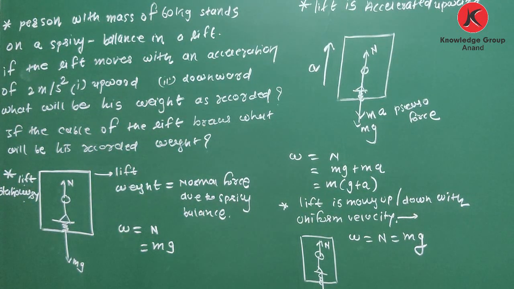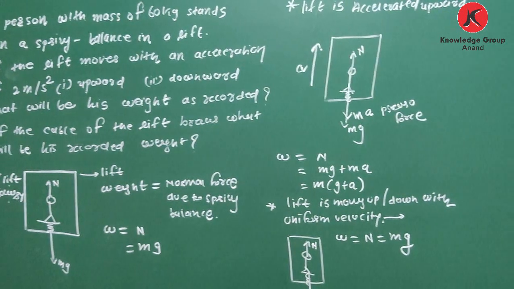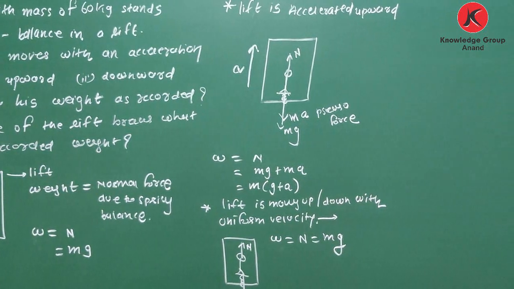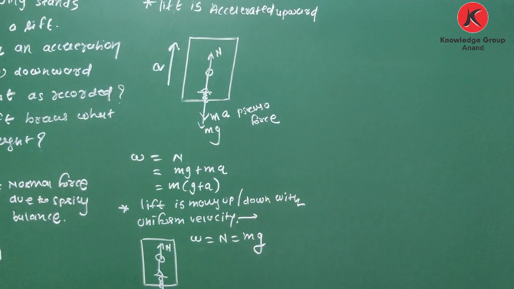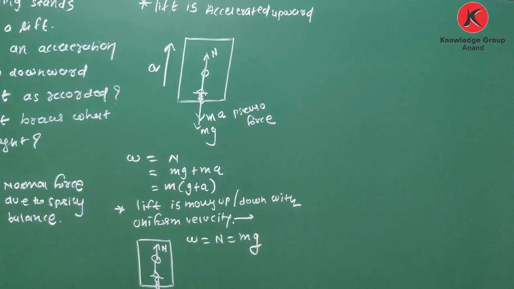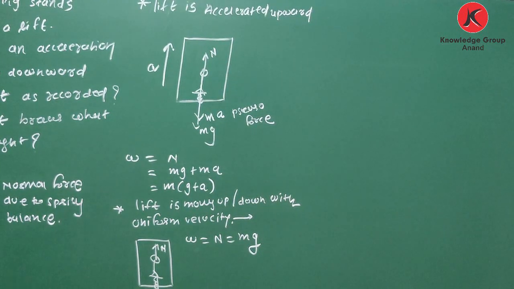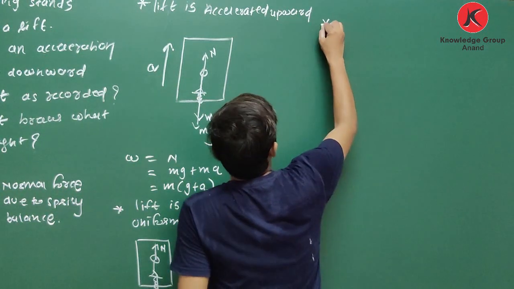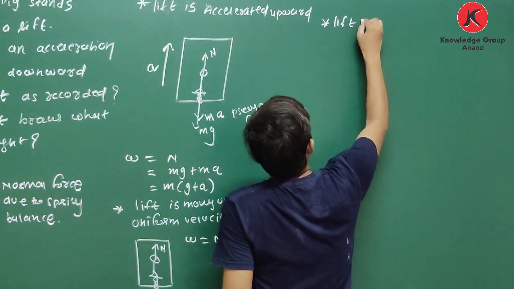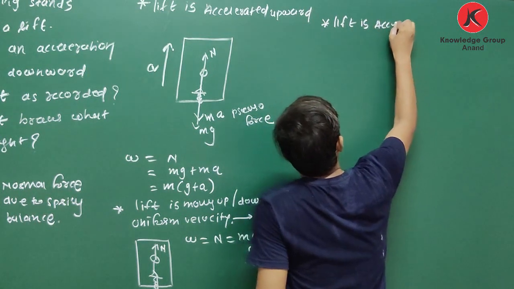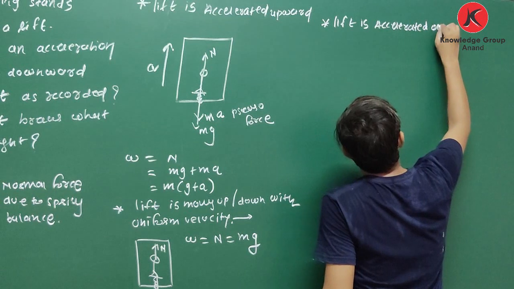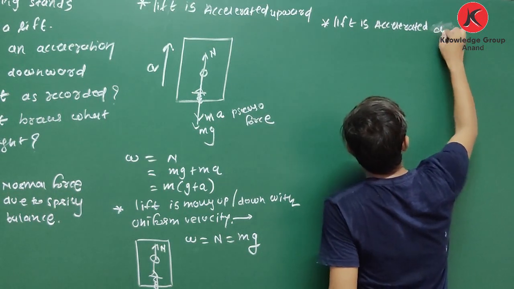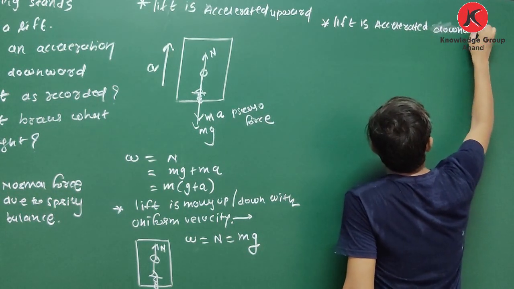Now one last case, that is when the lift is accelerated downward. When the lift is accelerated downward, then what happens? Let us see.